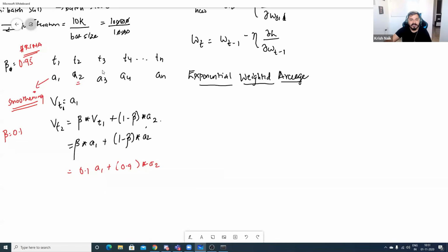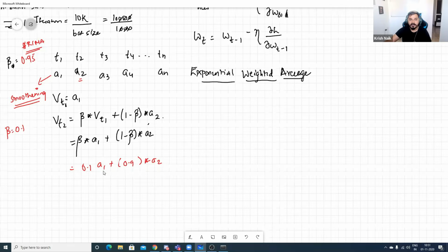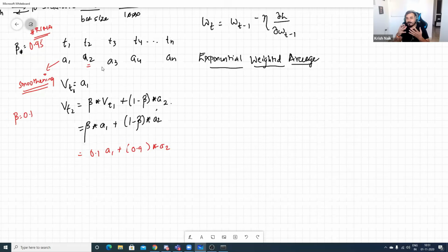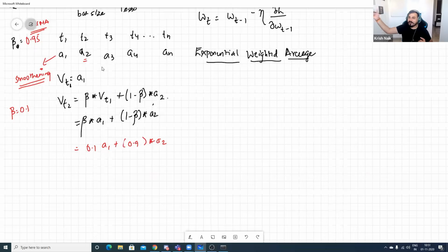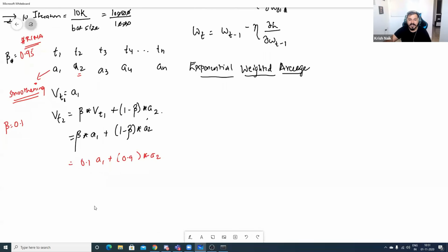Now let me consider one more case. If I want to go till time t3 and do the exponential average, because our weights will also get updated with t1, t2, t3 as the number of iterations increases, right? Suppose I write with respect to vt3. I can write it as beta multiplied by vt2 plus 1 minus beta multiplied by a3, because in t3 we have a3, right?